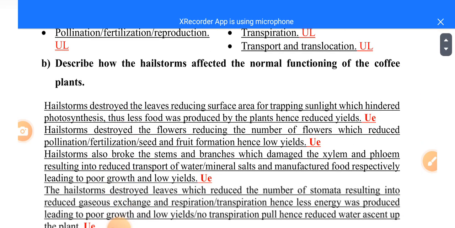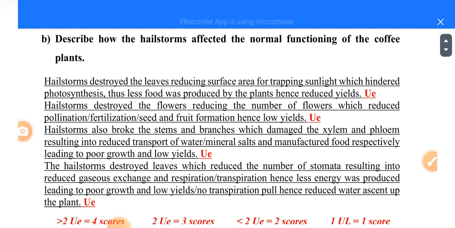Let us look at part B. Now they said describe how the hailstorms affected the normal functioning of the coffee plants. Now when they said describe, you have to describe the effect of this hailstorm on the plant structures, and also give a reason of how this affected the normal functioning of the plant. We talked about this in the previous element of construct.